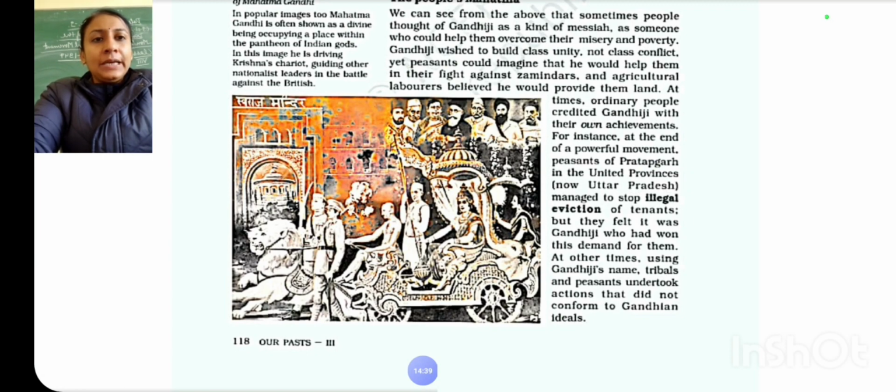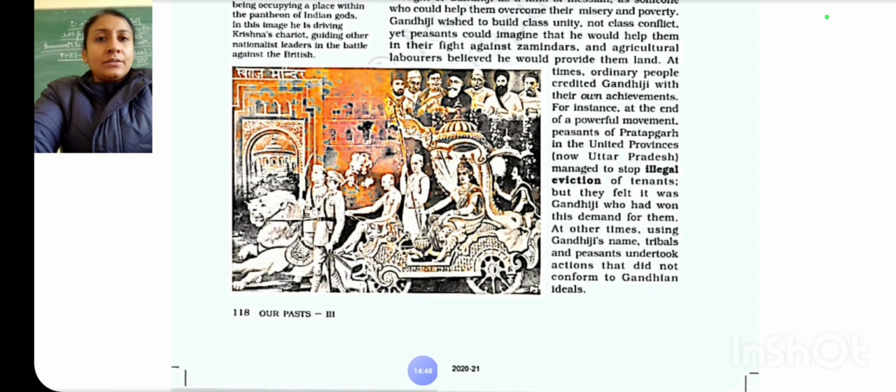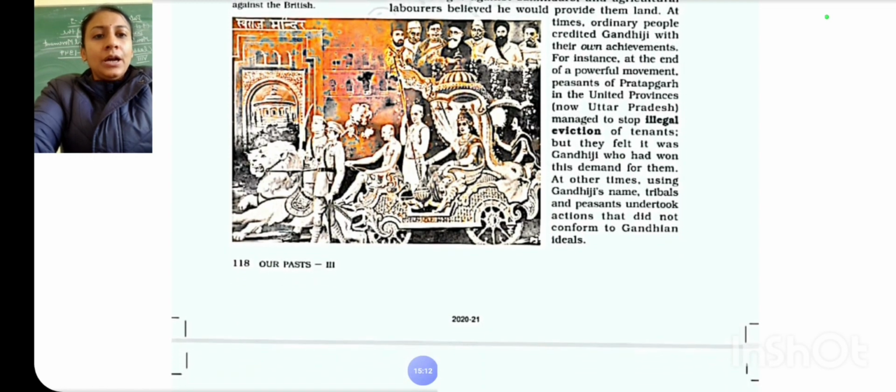Because people believed that Gandhiji would help them like a Messiah to overcome their miseries and poverty. But the actual reason is that the people are striving in the struggle. They are helping themselves by stopping the illegal authorities which are forcing them to pay more taxes. Okay? So this powerful movement is making the people more and more confident that they will gain independence one or the other day.